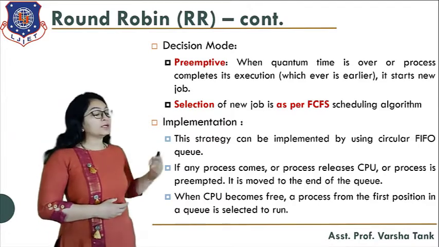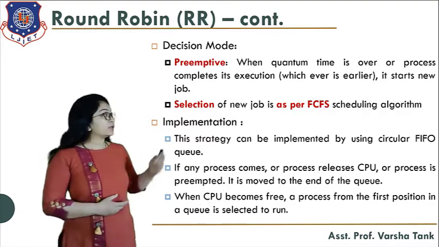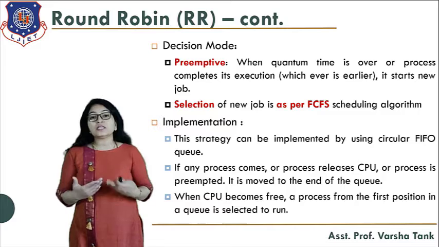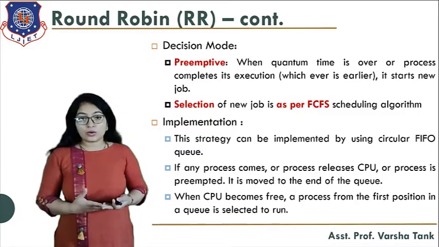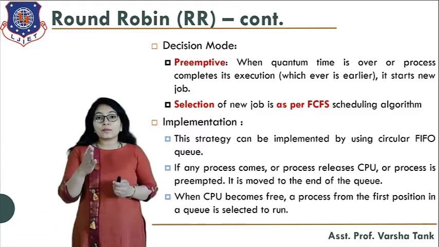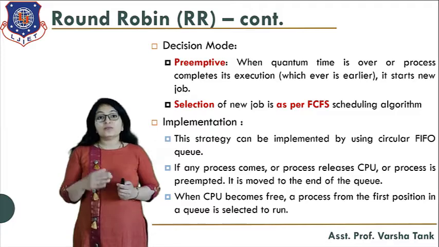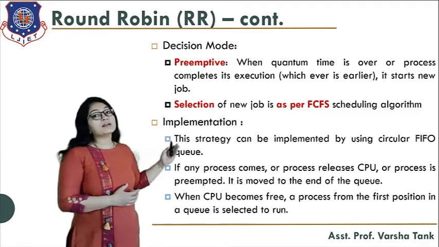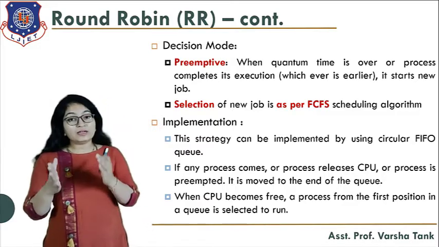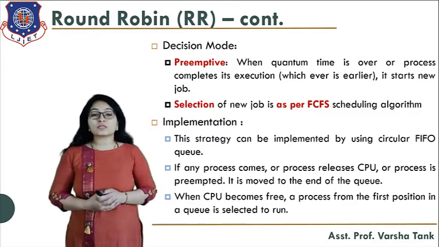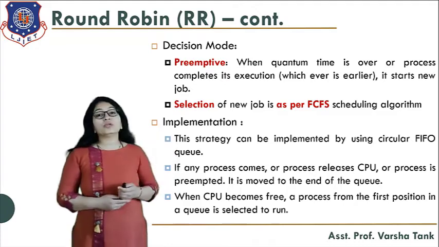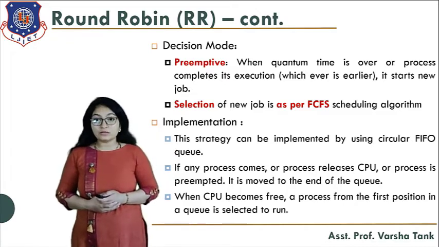Now, how are we able to implement the round robin algorithm? Decision mode: first, preemptive. It is preemptive because in the round robin algorithm, each and every job gets a turn. When the quantum time is over or the process completes its execution, whichever is earlier, it starts a new job. That means it is preemptive in nature. After the time slice expires, we preempt the process from the CPU and a new job goes for execution. So the round robin algorithm is based on preemptive nature.